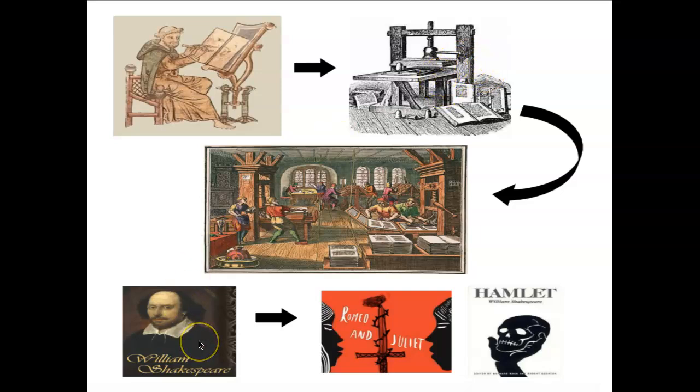And so now you have these authors like William Shakespeare who can write plays and sonnets about romance and comedy and focus on all of these human experiences. And those can be printed as well, and people can have copies of these plays, or they can go see them be performed live, right?